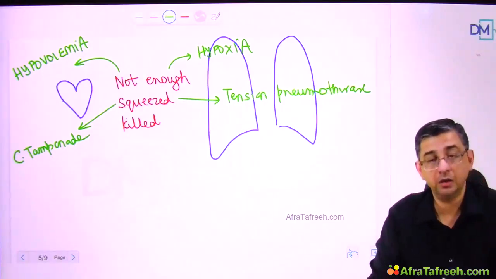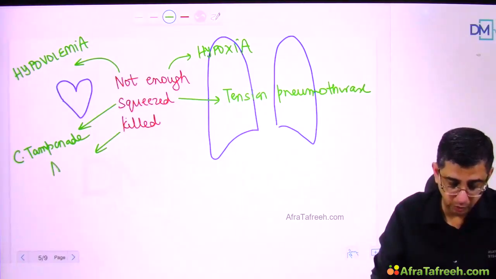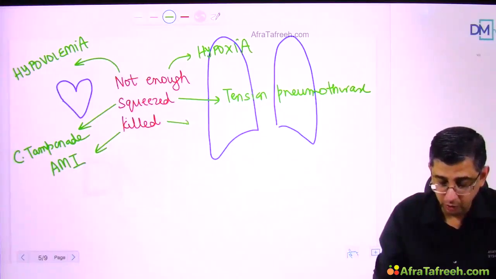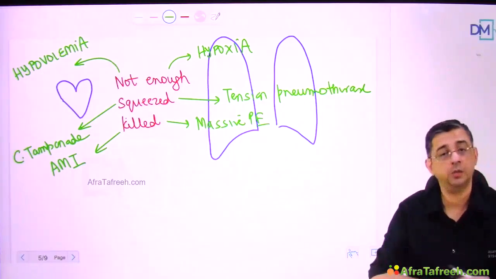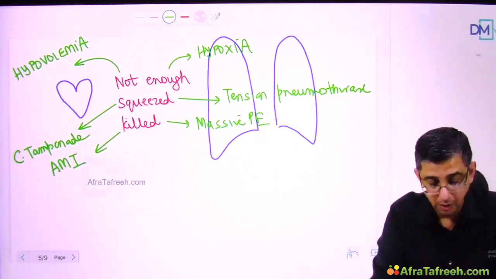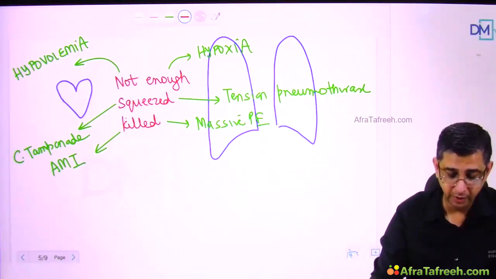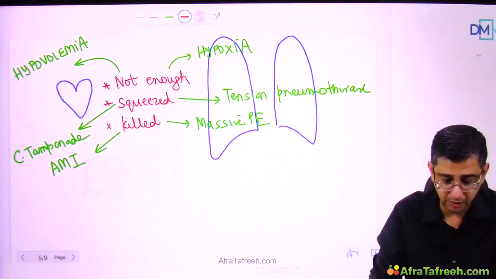Another possibility is that the heart is getting killed. What I mean by getting killed is there could be acute myocardial infarction of the left main coronary artery, or the lung tissue is dying because of massive pulmonary embolism, which could result in a Palla sign or Hampton hump or other aspects which have been discussed in the topic of pulmonary embolism. The 6 causes can be simply remembered if you get these details right: the heart is not getting filled sufficiently, the heart is getting compressed, or the heart is getting killed.